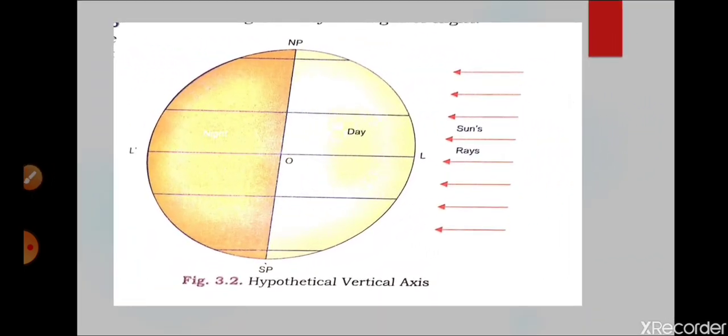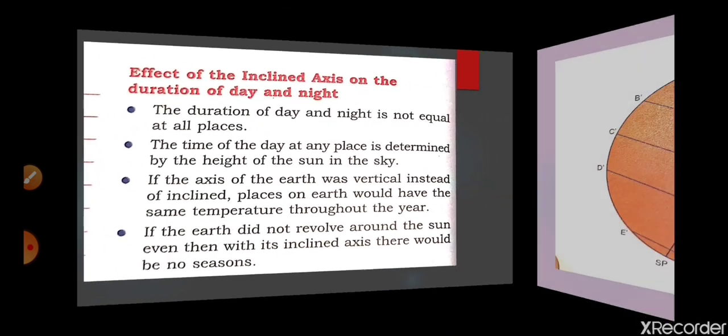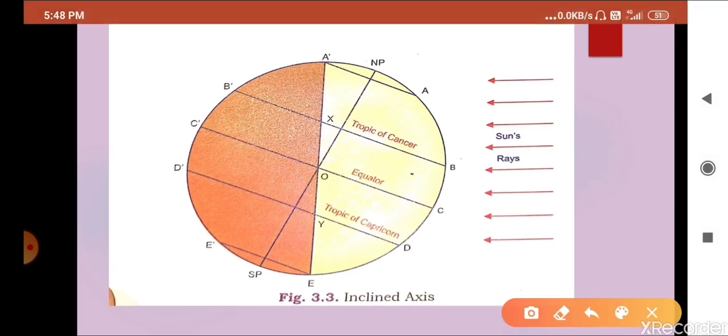Okay, if it is straight, then day and night may be equal. So another one, not mentioned here, let me check. Okay, it is here. So you see here, this diagram is showing that days and nights are not equal due to this tilt.